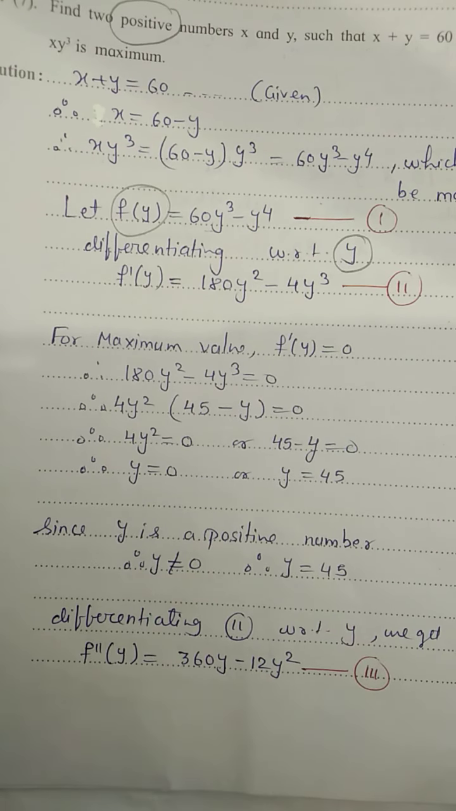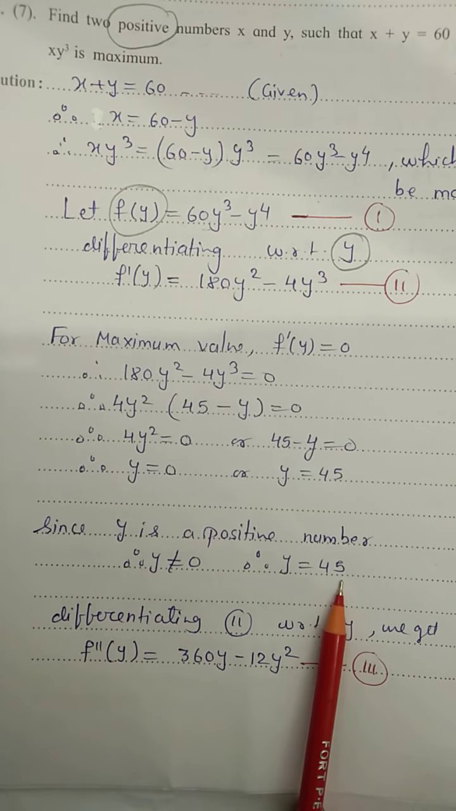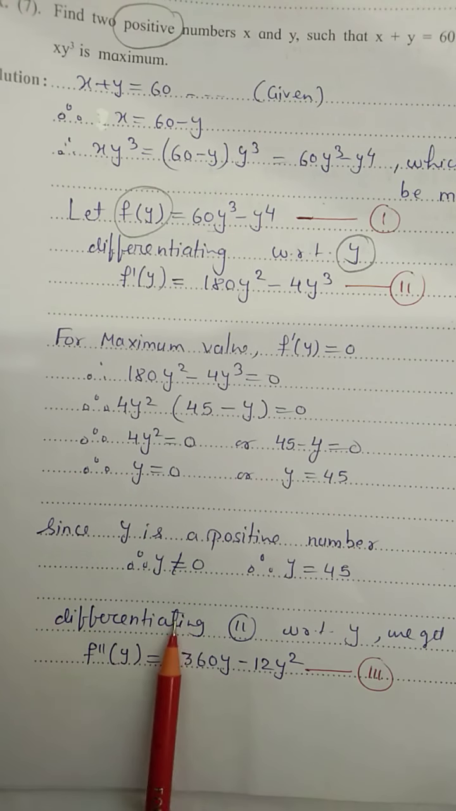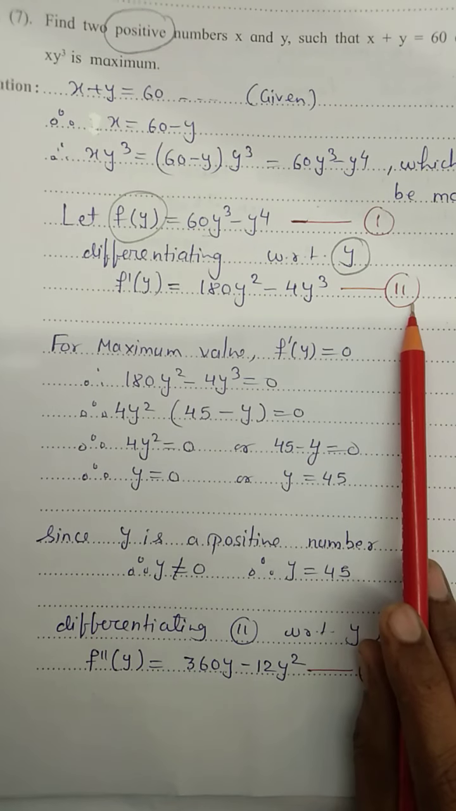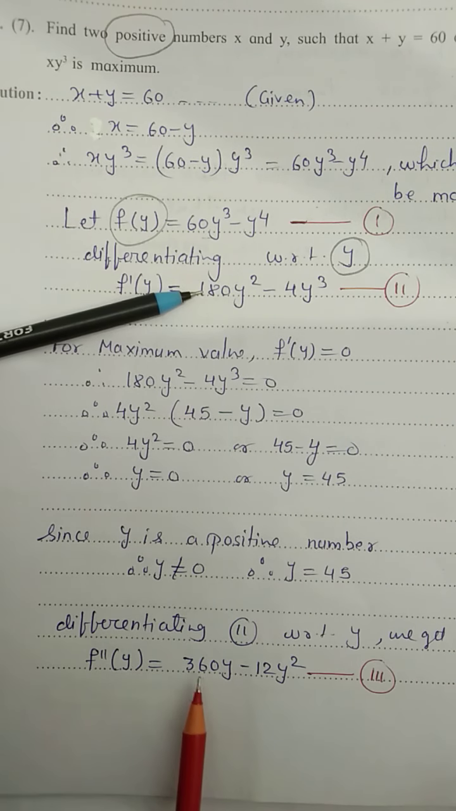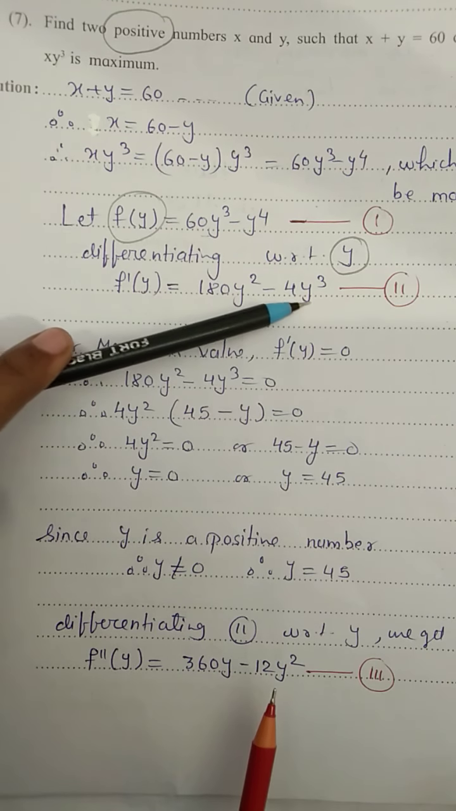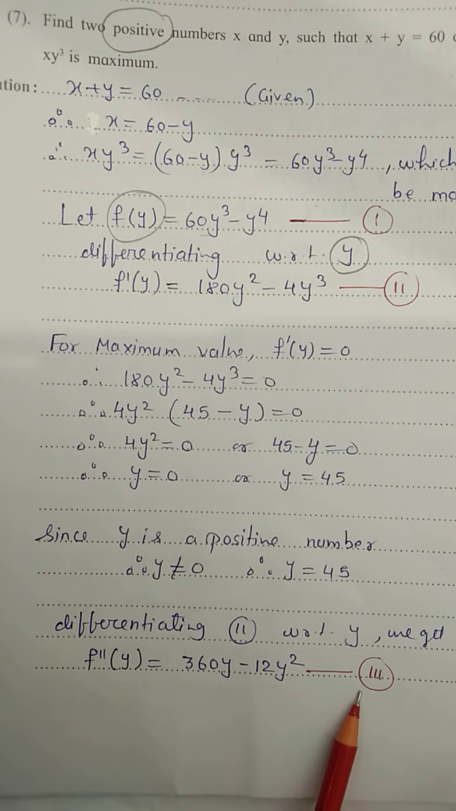As in previous cases we were getting values of x, here we have got the value of y, because the function we have written is in terms of y. Now differentiating equation number 2 to get the second derivative: 180 into 2y, that is 360y, minus 4 into 3y square, that is minus 12y square. This is your second derivative.